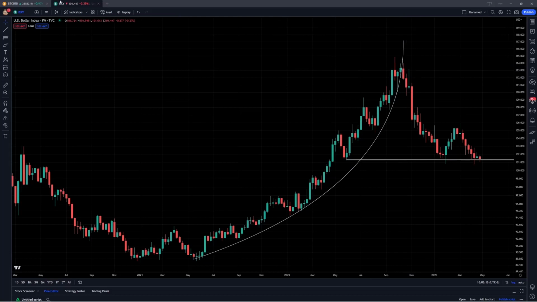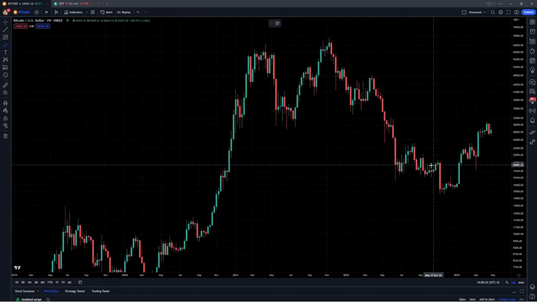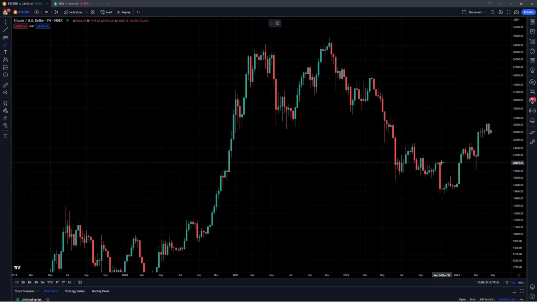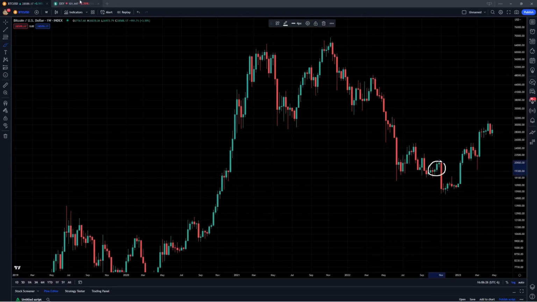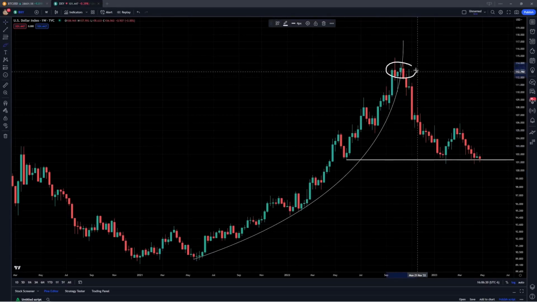So looking back here at the chart again, the top on the US dollar currency index was back here in October of 2022. That's when Bitcoin was approximately in this 20K range right before that FTX crash. So you can see how that more or less corresponded to a local bottom on Bitcoin and a local top on the US dollar currency index.